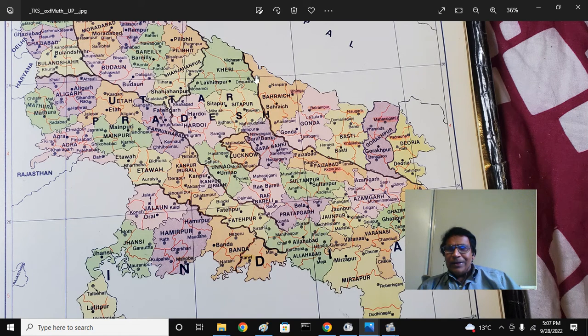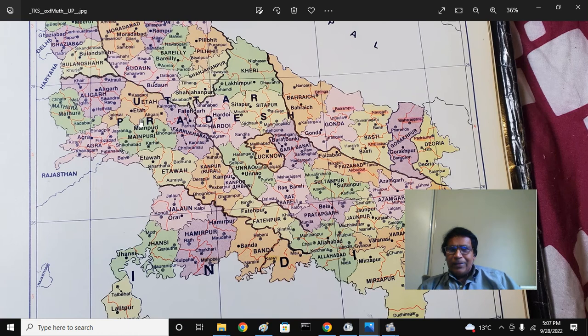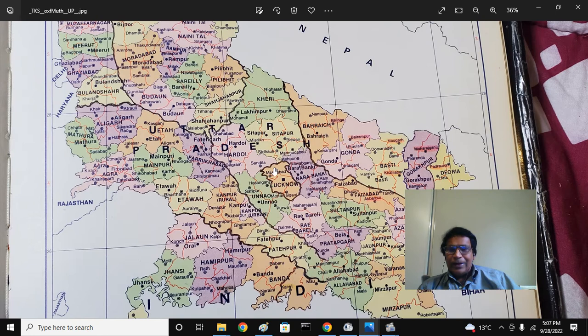This is the Gagra river. This is the Gandak river. This is the Sarayu river. And this is the Purbiya, and this is the Rohilkhand region. This is the Doab region. Delhi will be here. And the middle Doab and lower Doab of Allahabad, Prayag region, the United Provinces.